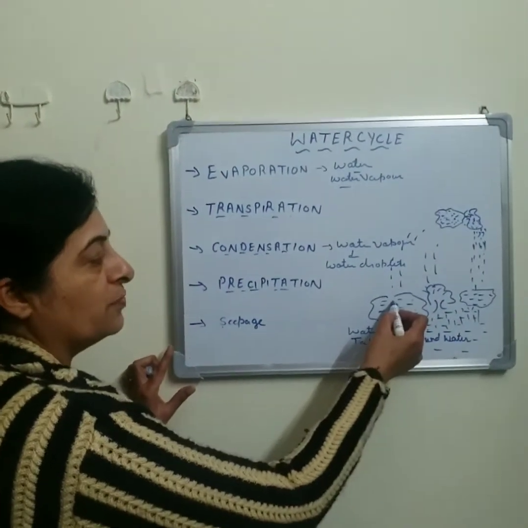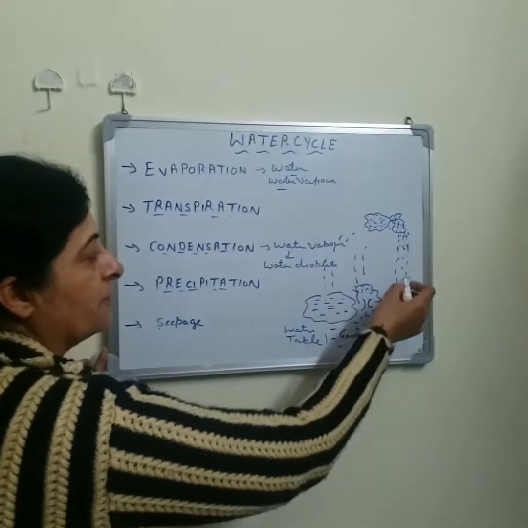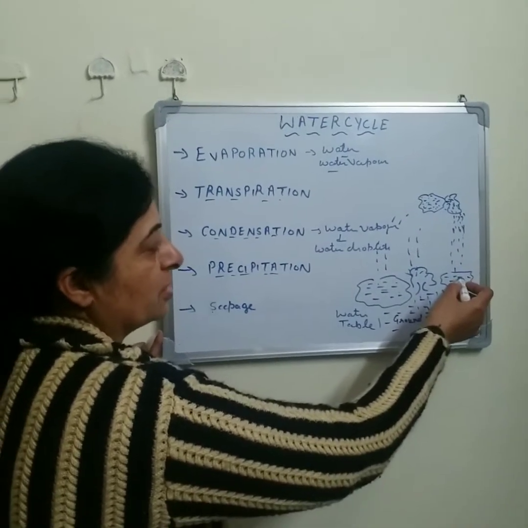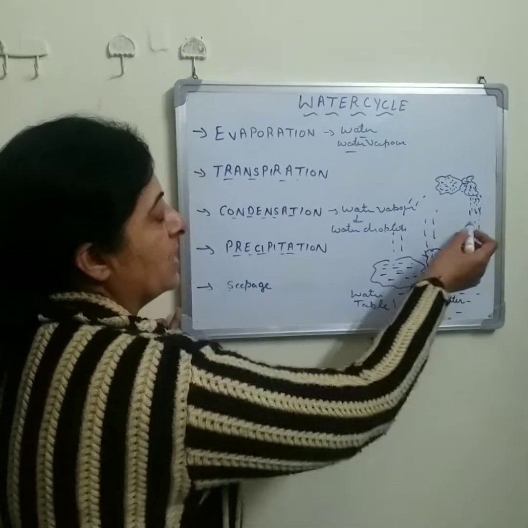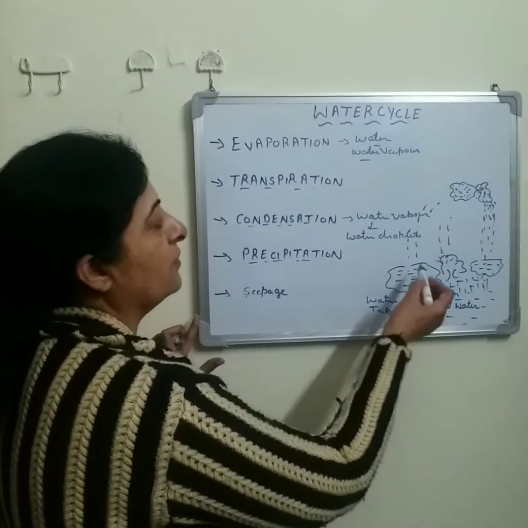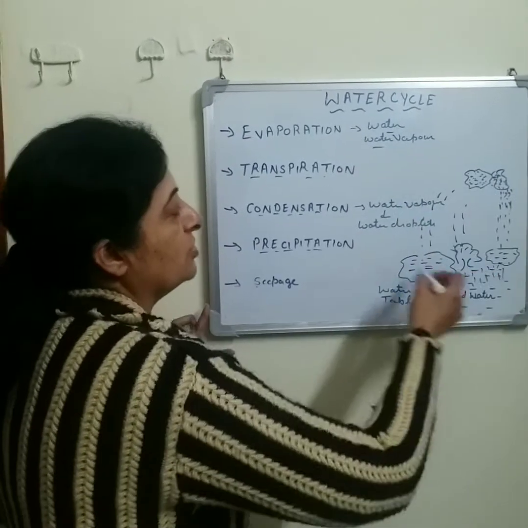See, from the water bodies, water evaporates. It forms the cloud. After precipitation, water comes down in the form of rain, hail and snow. And after that, it again mixes into the water bodies. So in this way, a cycle is continuous in nature.